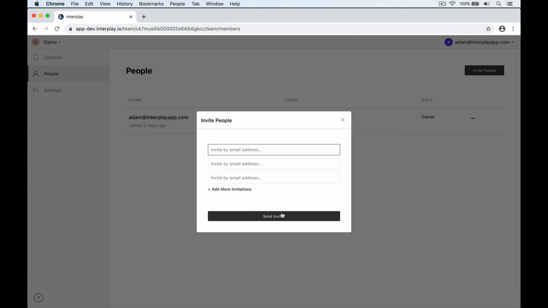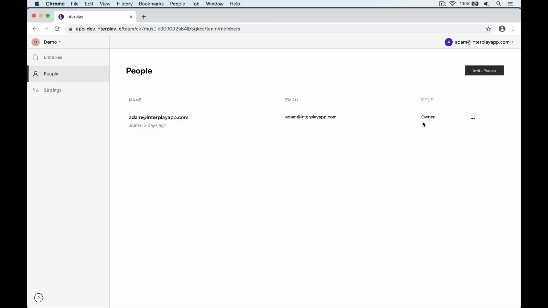Each team has its own billing account with Interplay, so team members added here are automatically added onto your subscription plan without you needing to manage it separately. So when they accept your email invitation, they will immediately be able to start working with your team's design system code in Figma and Sketch.